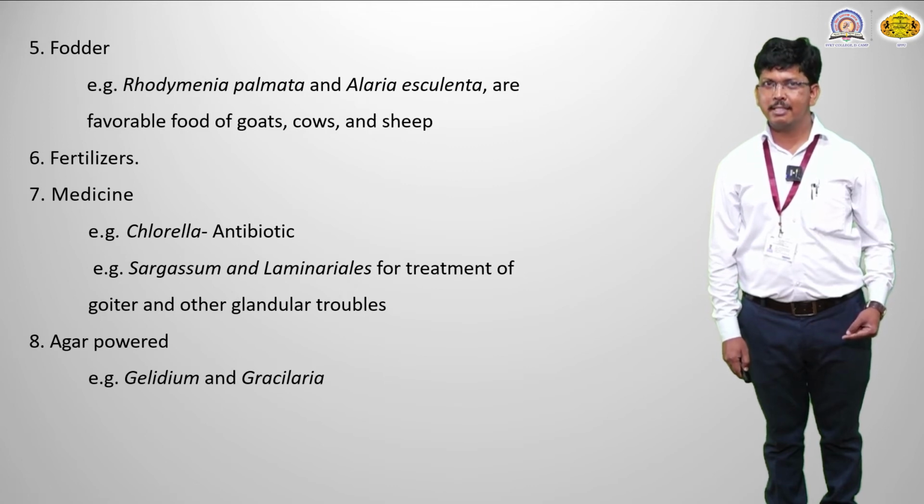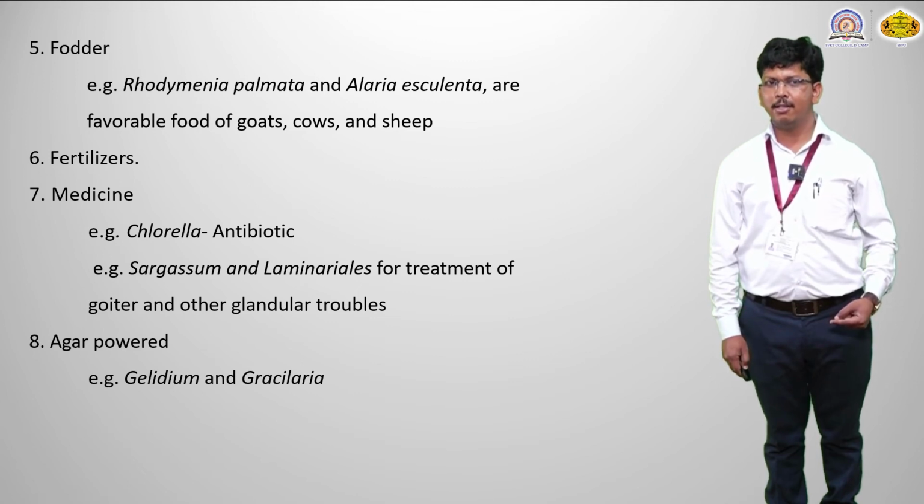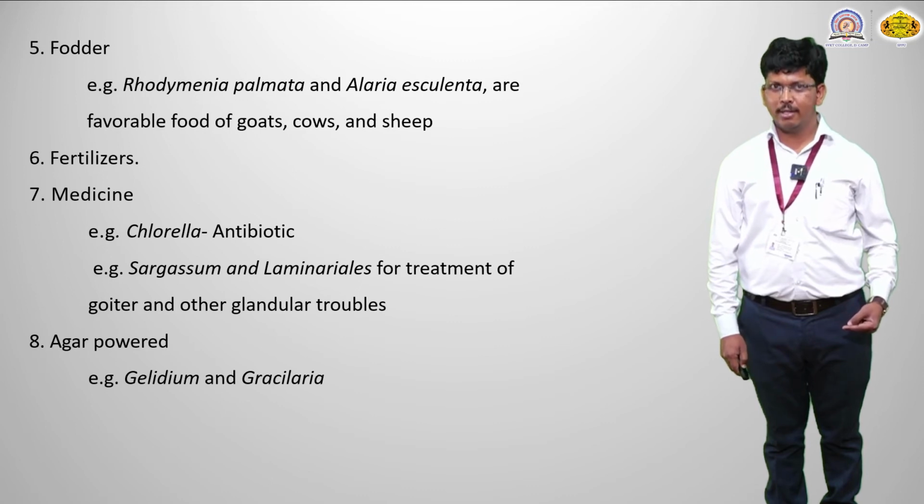The next economical importance is fertilizer. So fertilizer is also a very important economical importance in different farms. Why is there fertilizer? Because some algae have different components like nitrogen fixing bacteria. Okay, some we call Anabaena or Nostoc. So these two are cyanobacteria, or we call them blue-green algae. These are different synonyms of cyanobacteria, or blue-green algae, and they are used as a fertilizer in farms.